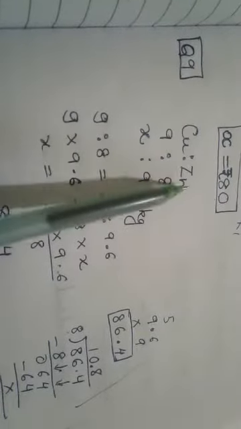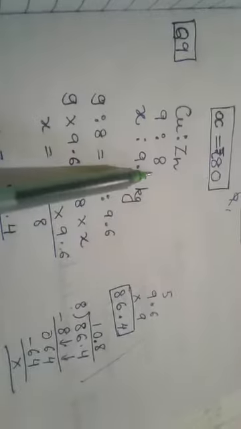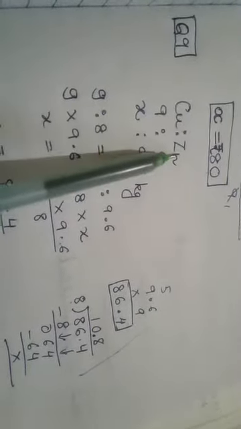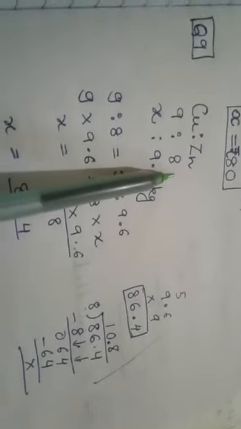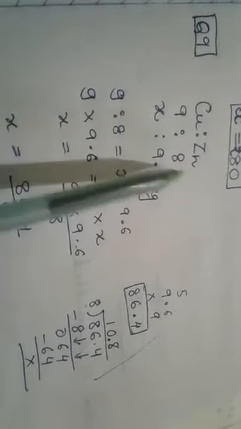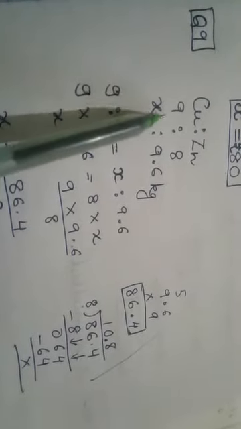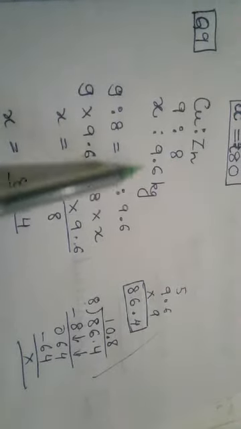This is also an important and easy type. You only have to understand the ratio. The ratio is given, copper is to zinc, 9:8. Do not change the sequence. If the question gives the ratio of copper to zinc, write copper is to zinc only, and 9:8. The weight is given. Please write it in the same way. For copper it is 9 and the weight we have to find out. For zinc it is 8 and the weight is given.